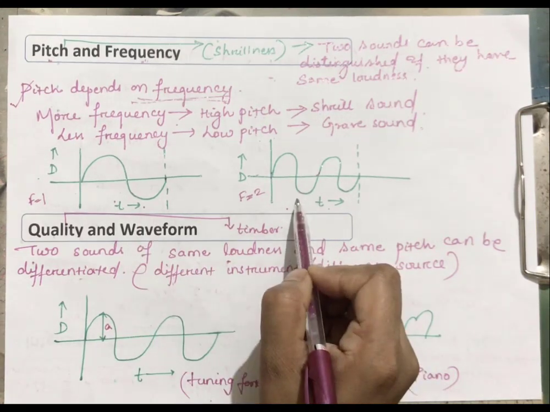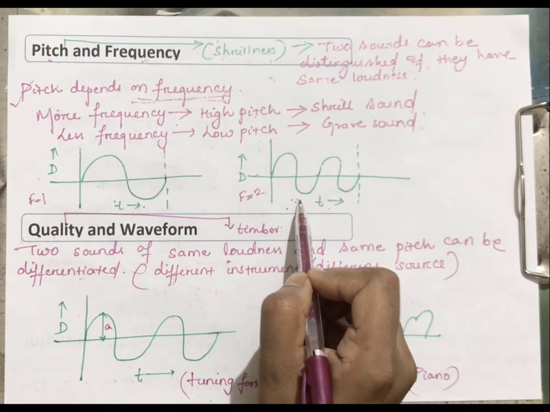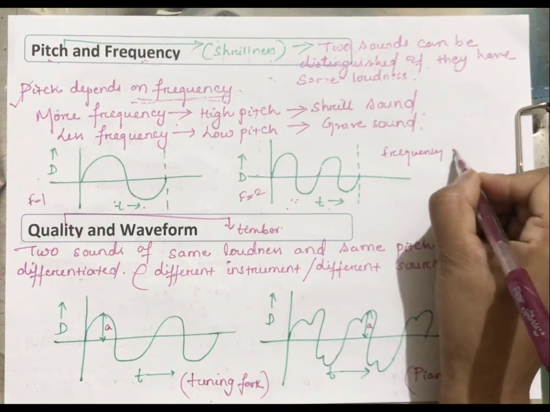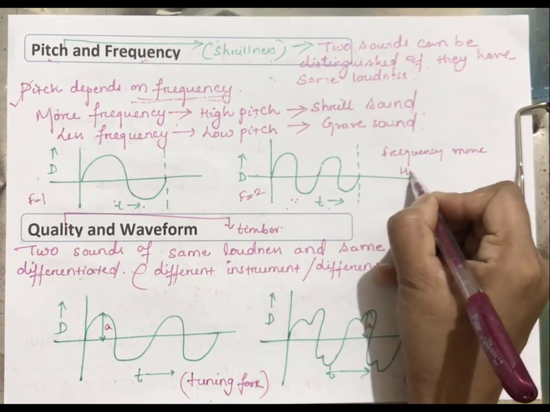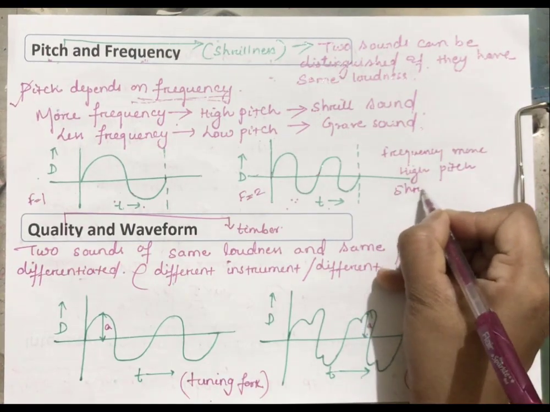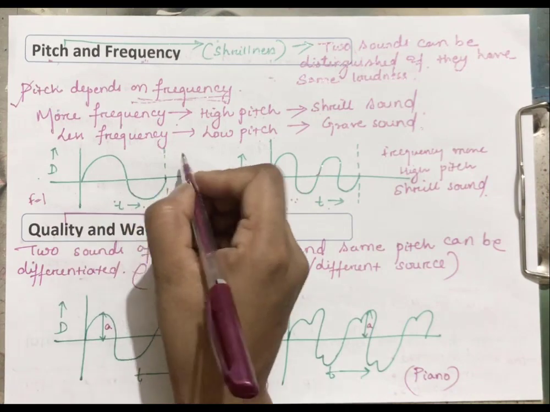Since here the frequency is more, this will be of high pitch and the sound will be shriller in this case. Here frequency more, so high pitch and shrill sound. Okay, here what happened?